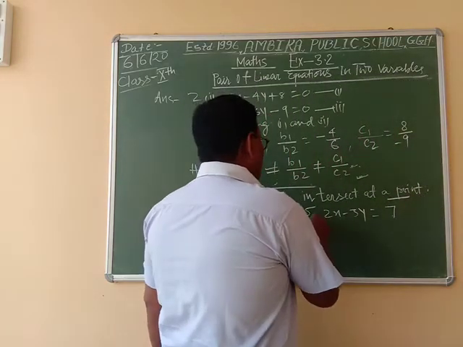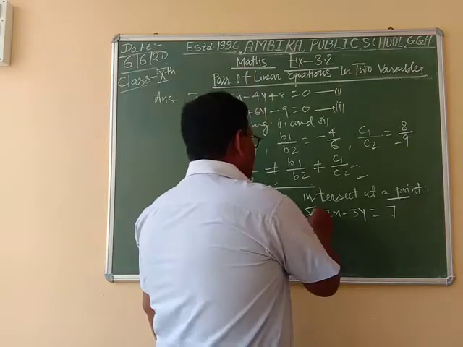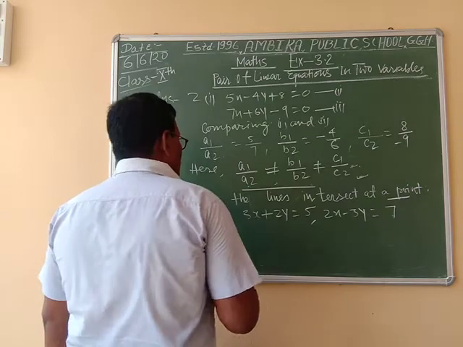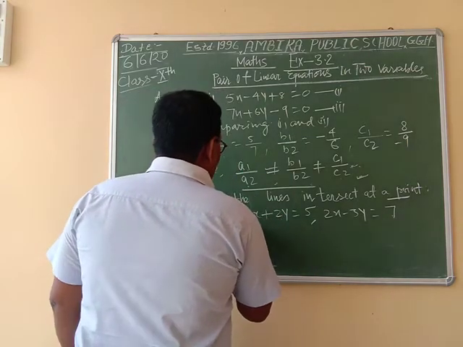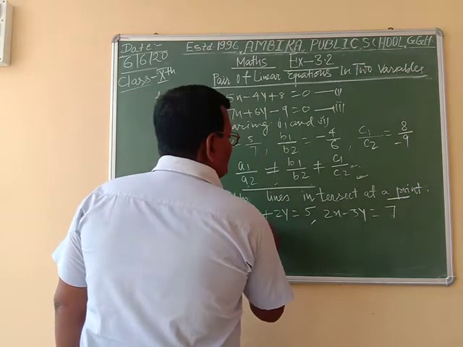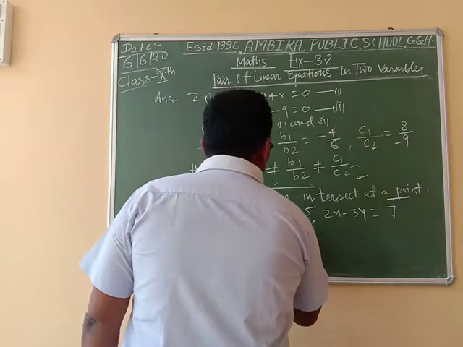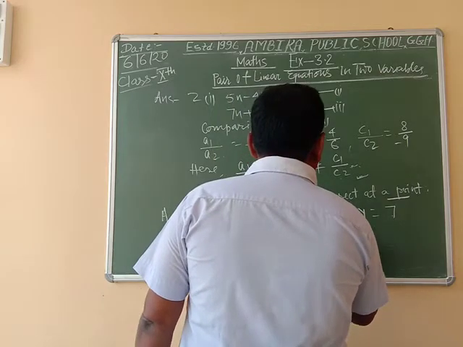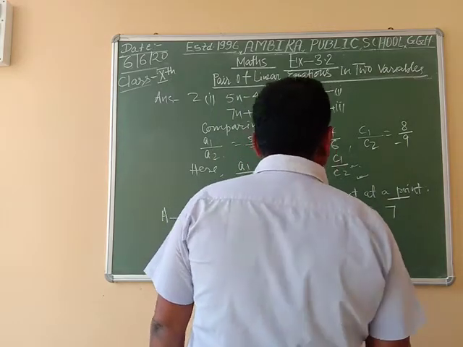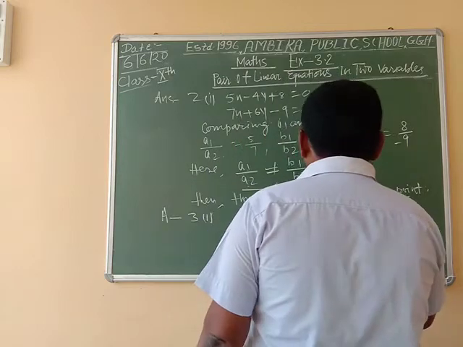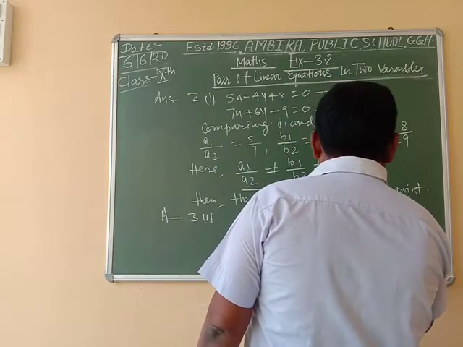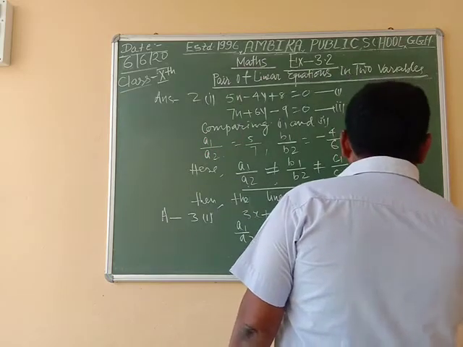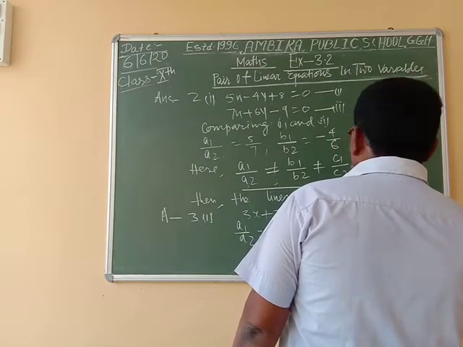To find whether the given equations are consistent or inconsistent, we at first find the value of A1 by A2. A1 by A2 is equal to 3 by 2, B1 by B2 is equal to 2 by minus 3, and C1 by C2 is equal to 5 by 7.